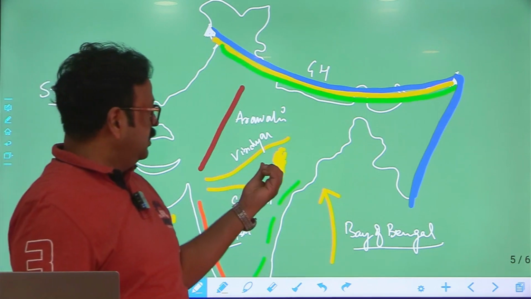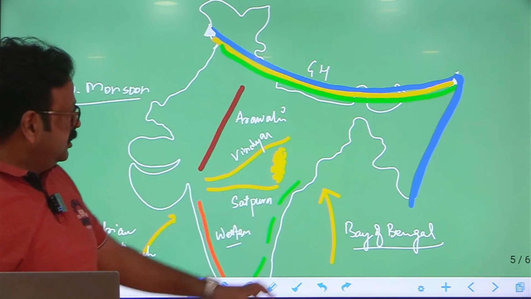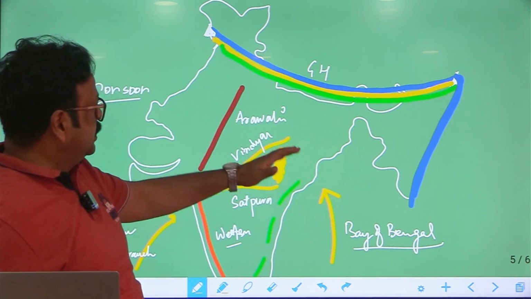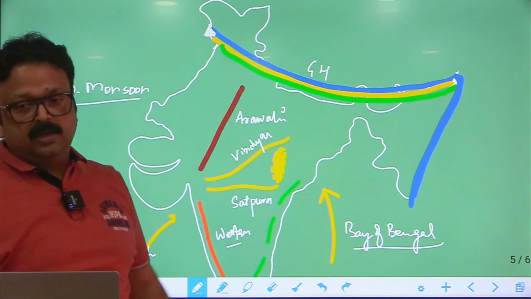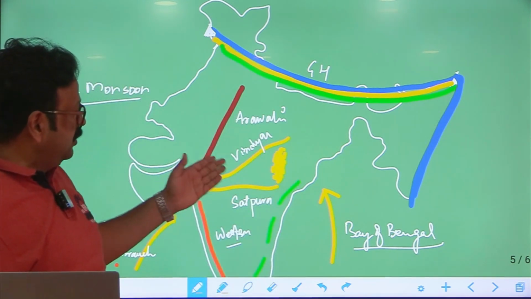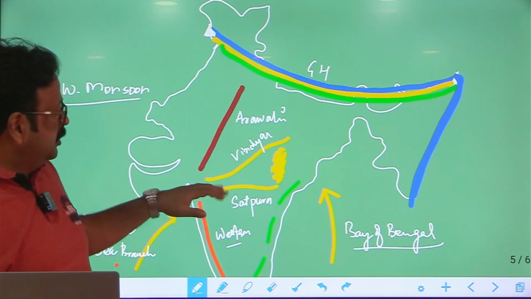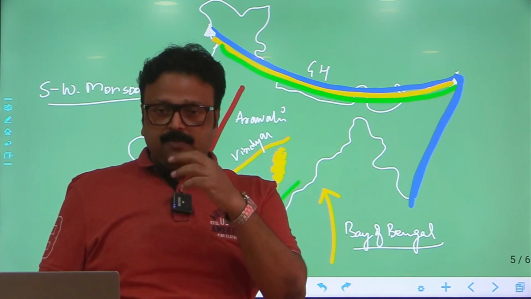this Panchmadi. So, if you see the rainfall pattern in India, this Bay of Bengal branch is giving rainfall to entire East India including the Ganga plain. But this Bay of Bengal branch is not able to give rainfall beyond Vindhyan. So, Vindhyan acts as what? Water divide. It is a water divide.